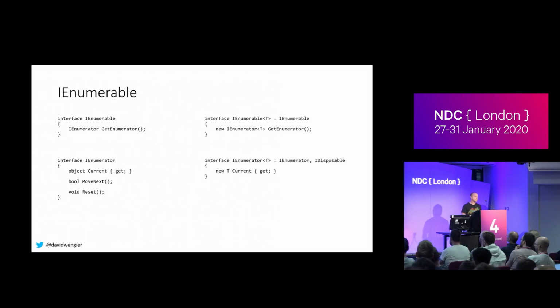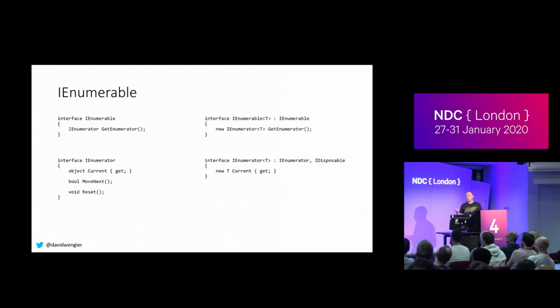It has a MoveNext, which returns whether the move worked, not whether there is more, but whether we did move. And it has a Reset method, which no one has ever called. And then IEnumerable of T and IEnumerator of T is the same thing, but we redefine a couple of things in terms of T. I am sure this is one of these examples where if generics existed from C# 1, this would look a lot cleaner.